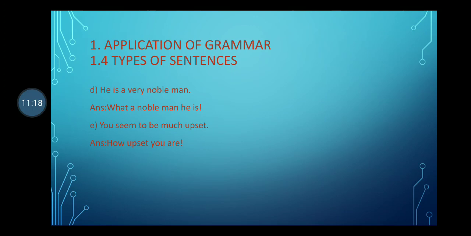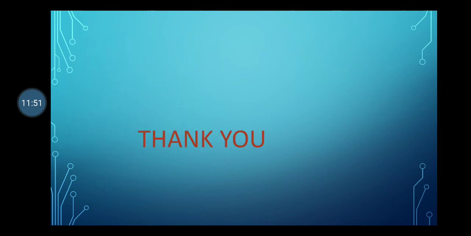D. He is a very noble man. Simple sentence, assertive sentence. He is subject plus verb plus object or complement. What a noble man he is. E. You seem to be much upset. Subject plus verb plus object or complement, an assertive sentence converted into exclamatory. How upset you are. In this way, you can interchange assertive and exclamatory sentences.